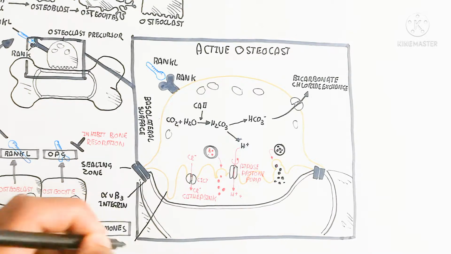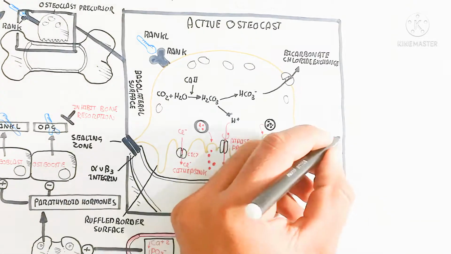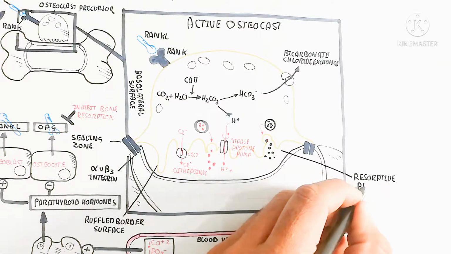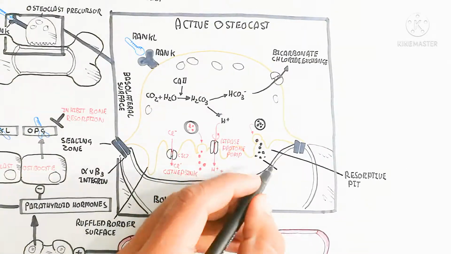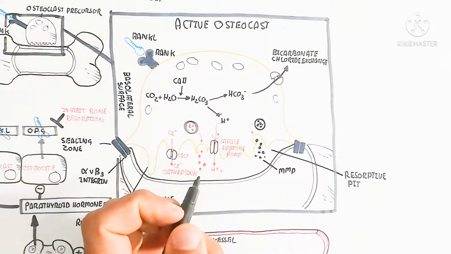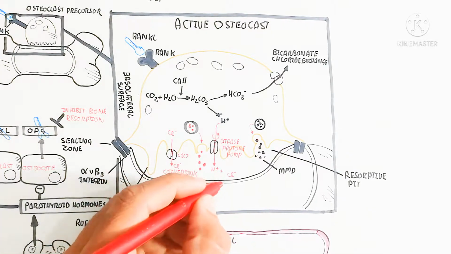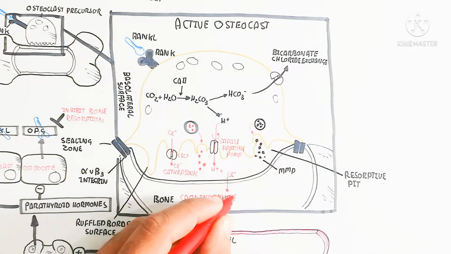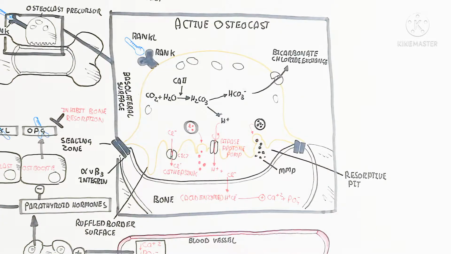The cathepsin K protein is also exocytosed when the G-protein coupled receptor is stimulated; we will discuss that next. The black color shows the resorptive pit and the MMP molecule. The resorptive pit is present between the osteoclast and the bone.